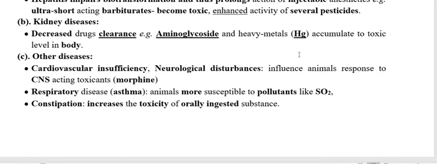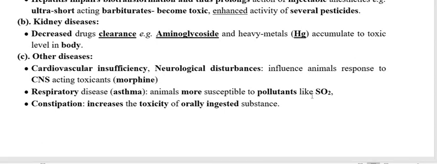Now we have to go through the other diseases. One of the best examples is respiratory disease. Take the example of asthma. The pollutants that are usually absorbed through the respiratory passage are going to be affected in respiratory diseases like asthma. So they are more susceptible to pollutants like sulfur dioxide.